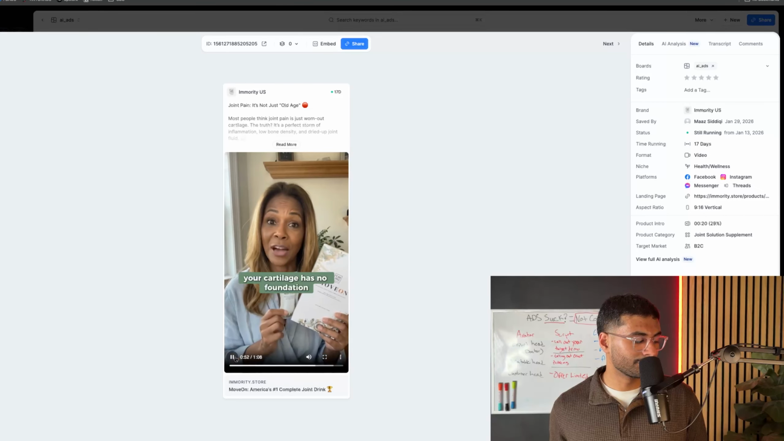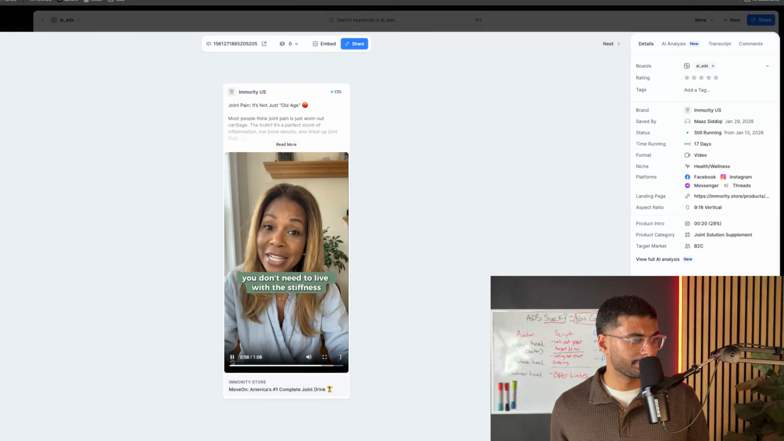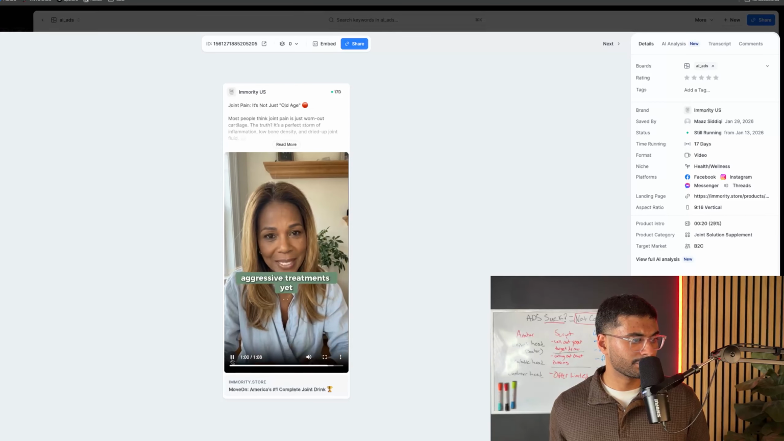Your cartilage has no foundation. Movion supports it all. So, this is real. This is for sure real. So here's my advice. You don't need to live with the stiffness, and you don't necessarily need aggressive treatments yet. Start with the foundation.